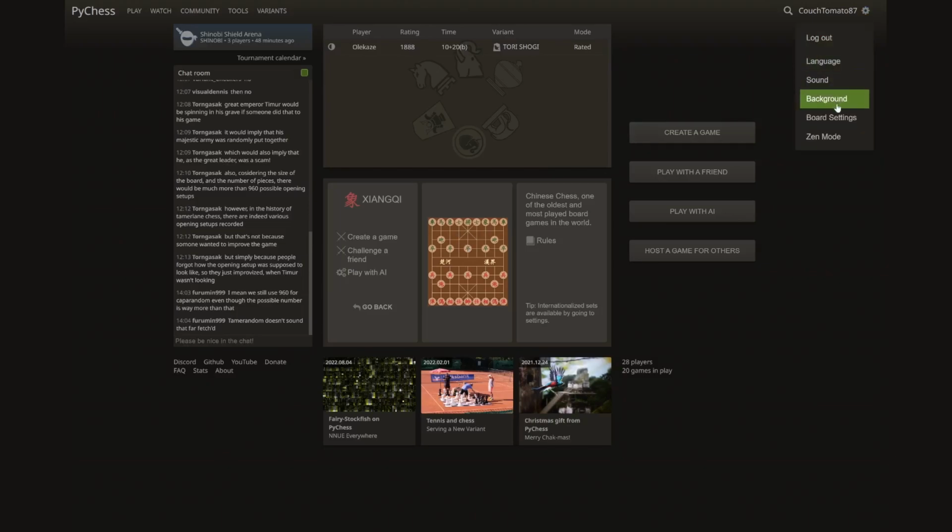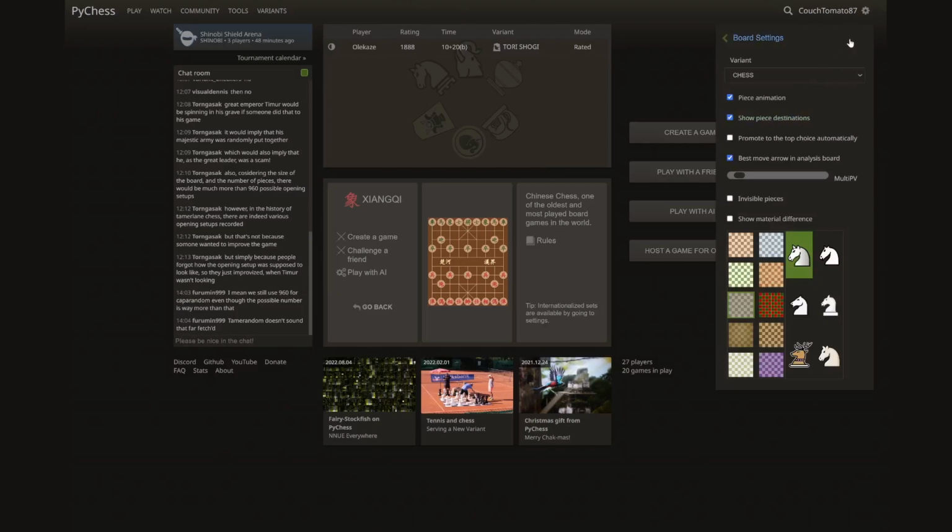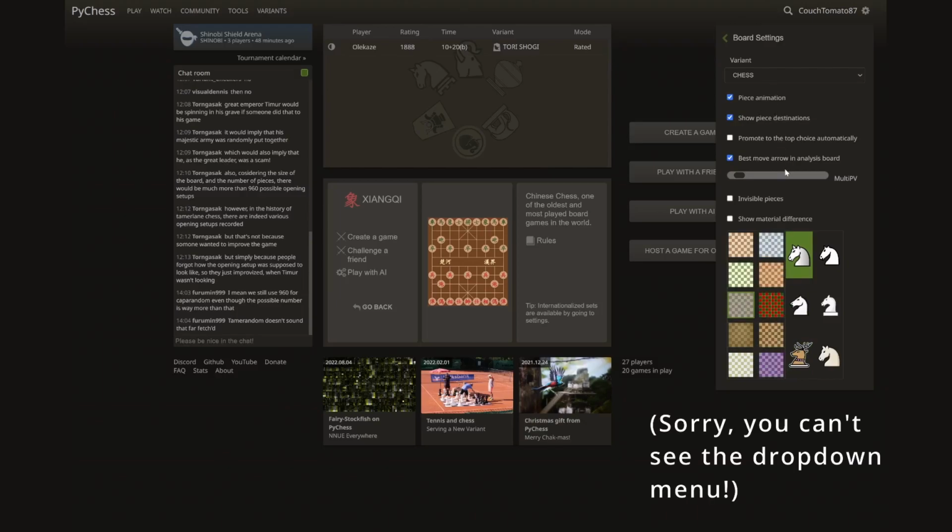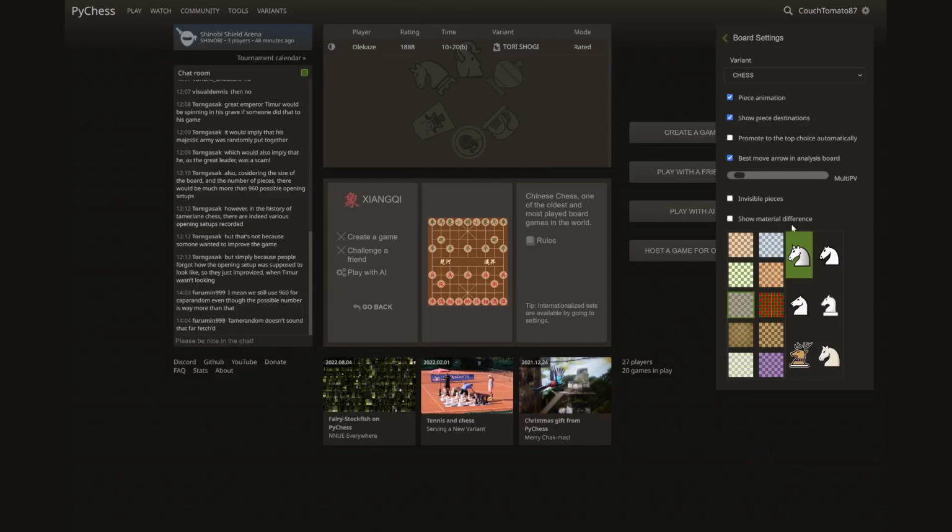But if you want to make them something more friendly to you, click on this settings button up here, and you can basically change the pieces and boards for every variant that you like. So in chess, it's the first thing that comes up. You could choose between these 6 piece sets or these boards over here. Now let me go down to Xiangqi, and this is also similarly broken down into category. So Xiangqi is down here in Xiangqi variants.